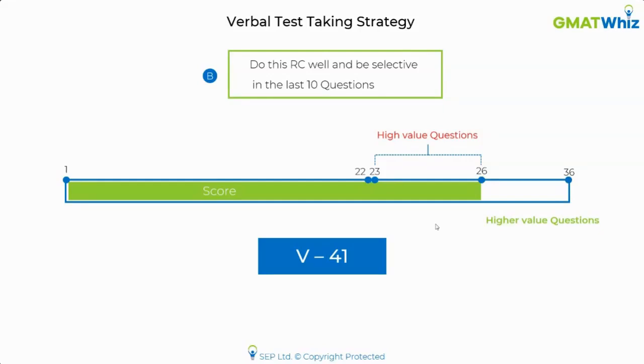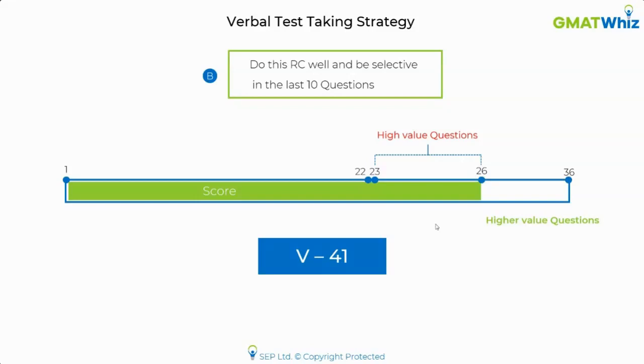Okay, and that's something which I really wanted to discuss with you, because a lot of students generally have this perception that they are not doing well because they are not able to complete the test. They are not doing well because they do not have enough time for the last 10 questions. I also had just 10 minutes for the last 10 questions, but I still ended up with a verbal 41 because I did really well on the first 26.